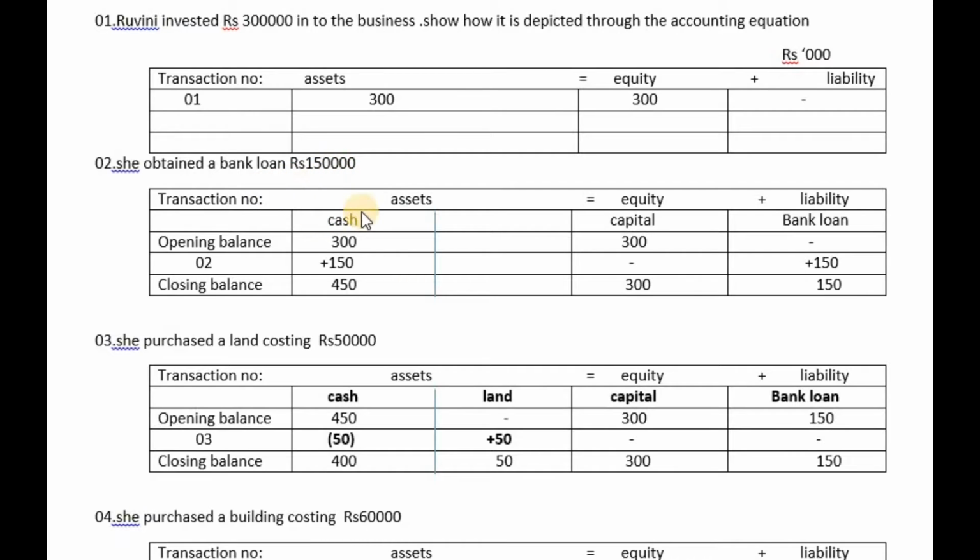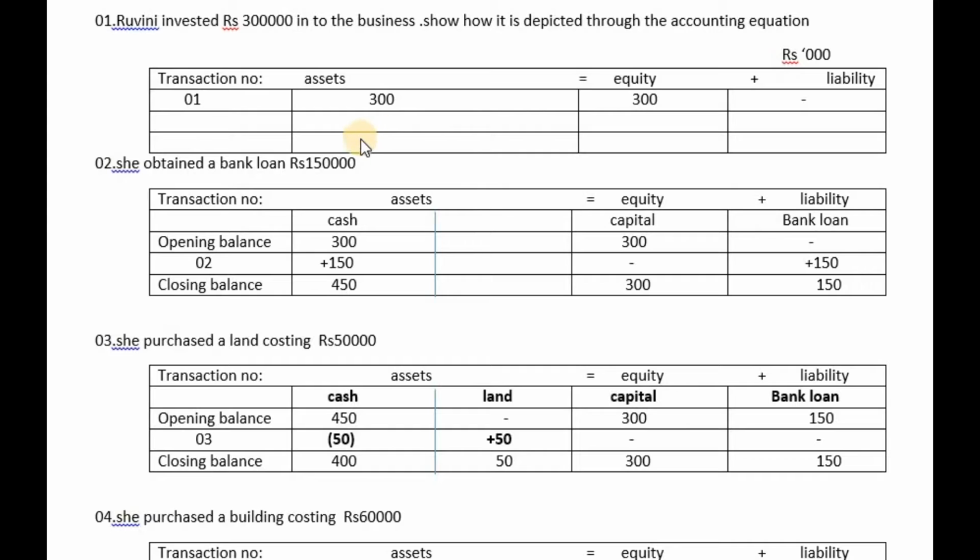Now here you see assets equals equity plus liability. This is the accounting equation. I am going to take a number of columns now. Here cash; equity is mentioned as capital, and liability is mentioned as bank loan. The closing balance after the first transaction was asset 300,000, equity 300,000, no liability.